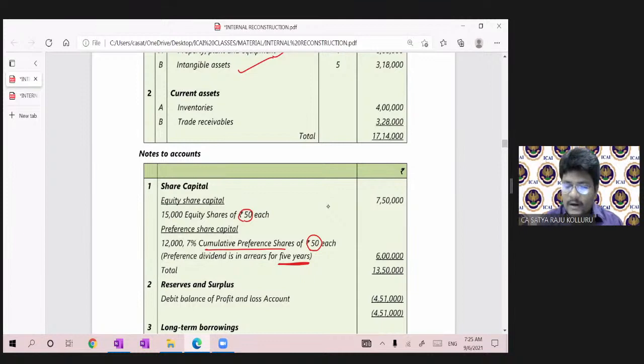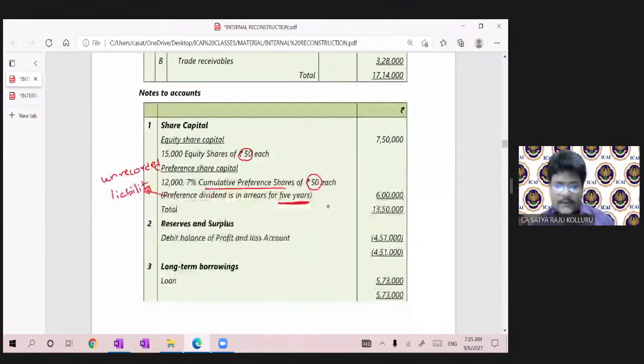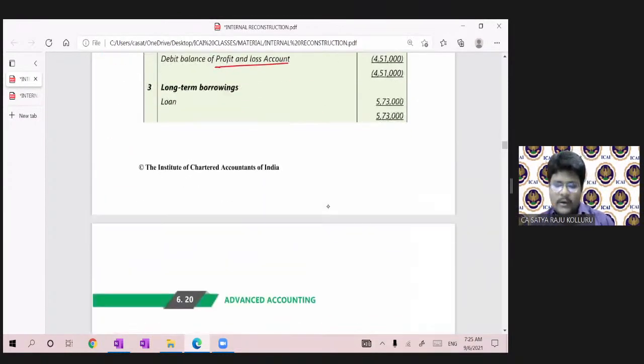So preference dividend is an unrecorded liability. Tell me guys, which is an unrecorded liability? Unrecorded liability. Fine. Next, reserves and surplus: debit balance of profit and loss account, that's why shown in negative figures. Long-term borrowings.